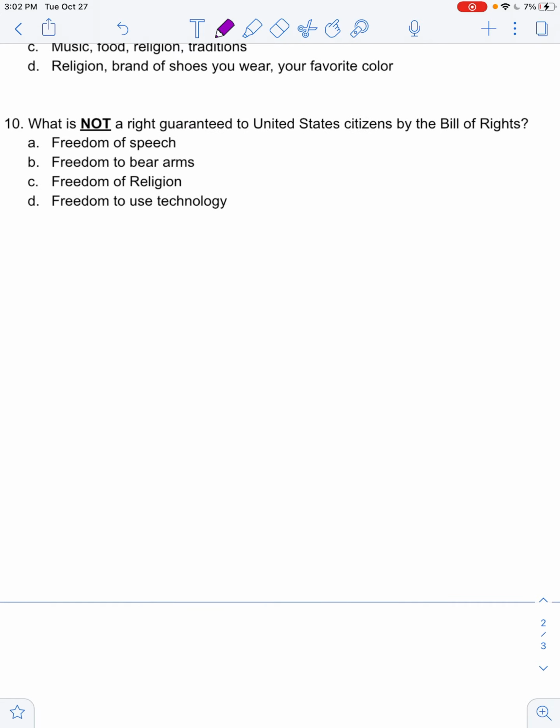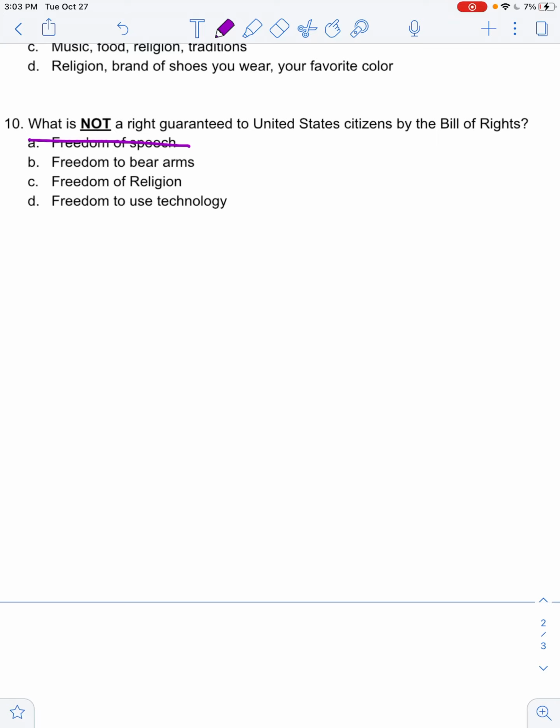And finally, question number 10. What is not a right guaranteed to a United States citizen by the Bill of Rights? Freedom of speech, freedom to bear arms, freedom of religion, or freedom to use technology. The First Amendment is freedom of speech.